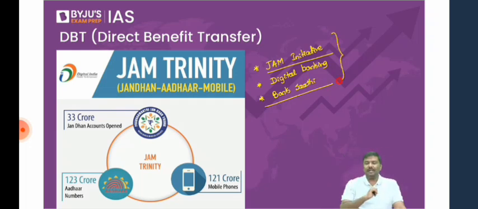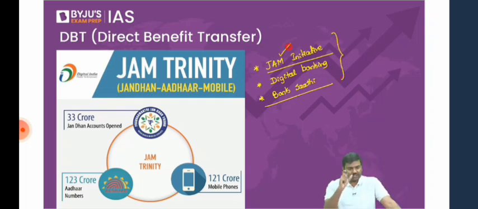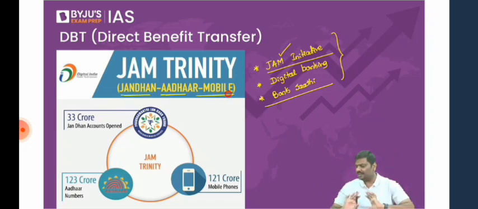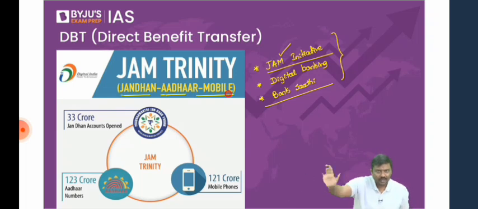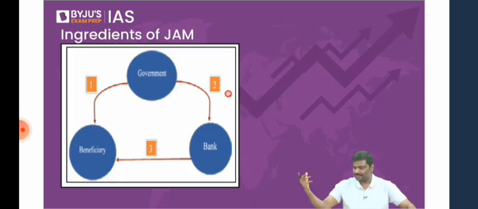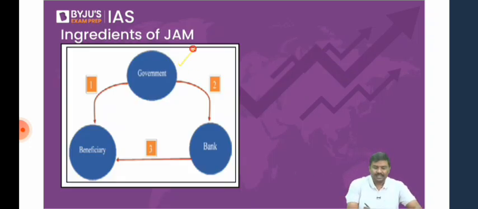Follow this very carefully. Point number 1. What is this JAM initiative or JAM Trinity? JAM simply stands for Jan Dhan, Aadhar and Mobile. Almost all the population in India has been covered under Aadhar, which means the Government of India has an Aadhar database of everybody in India. What is the use of the Aadhar database? Government will use the Aadhar database to find out who is the beneficiary. For example, just now I told you about DBT in fertilizer. Can I use the Aadhar database to find out who the farmers are? Of course, yes. So the first step under the implementation of JAM is identification.